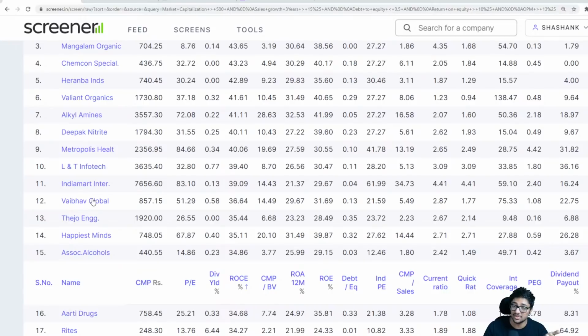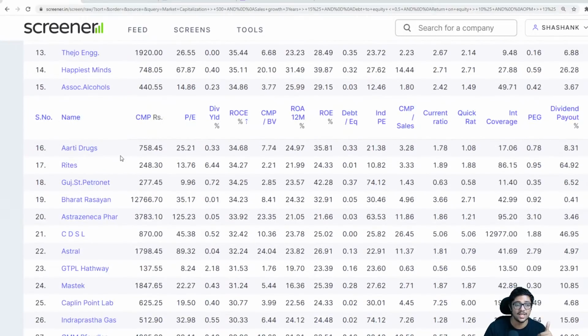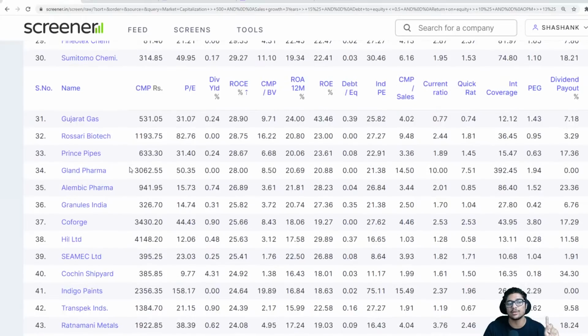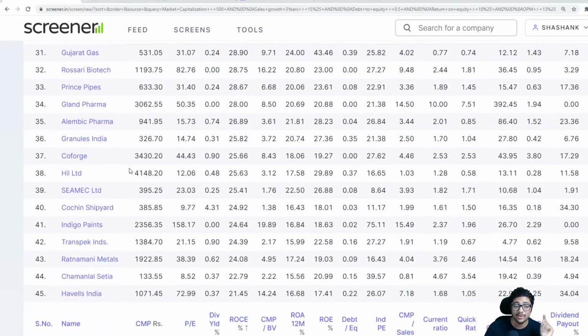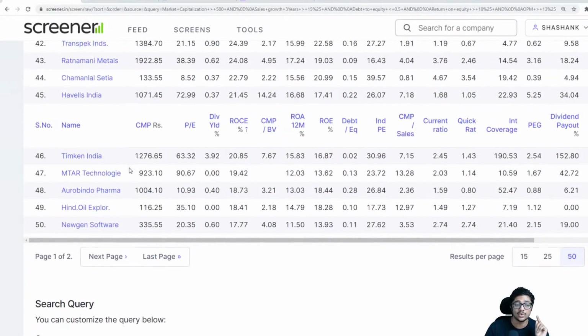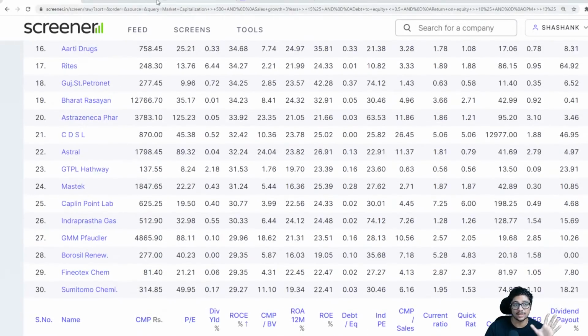Vibhav Global, which is, you get all the tech companies coming into this, and you go through them one by one to figure out. It is a time consuming process, very time consuming process, but you need to do this once and then it is worth it. Understood? Awesome.